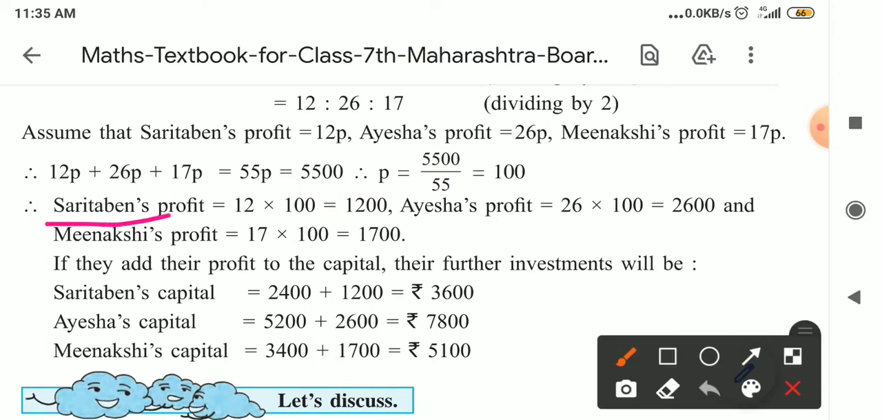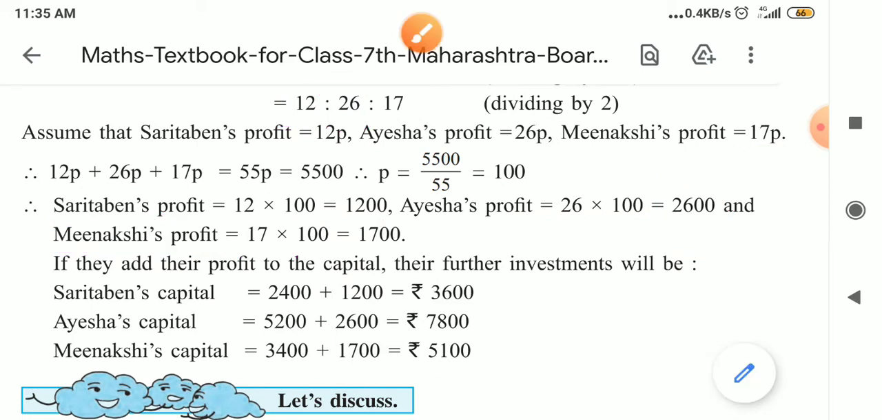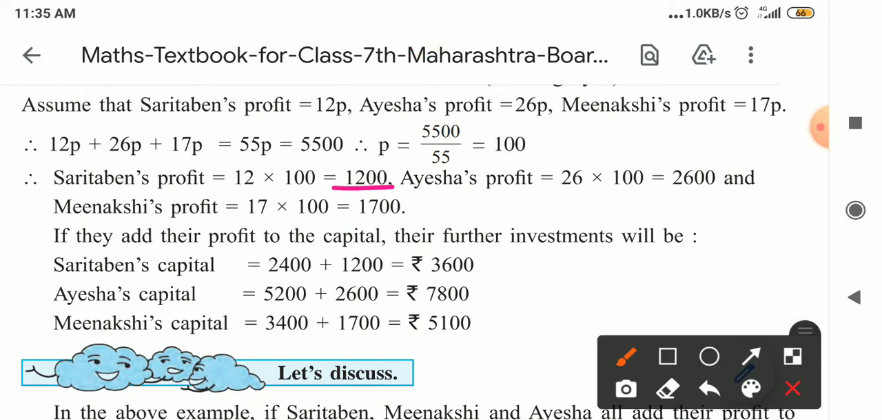So Sarita Ben's profit, according to share, is 12 into 100, which is 1,200. Aisha's share is 26P, so 26 into 100 is equal to 2,600. Similarly, we will find Meenakshi's profit. Her share of investment is 17 and profit is 17P. So 17 into 100 is equal to 1,700. Now we have each one's profit.